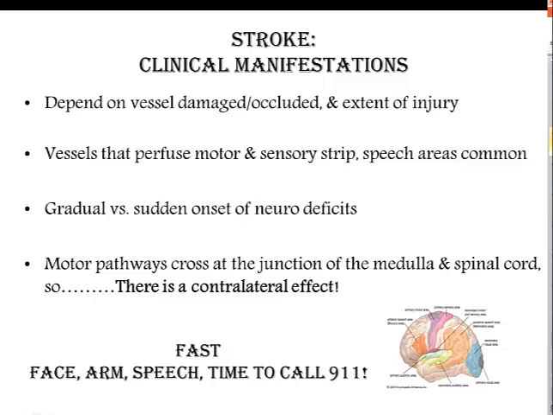Vessels that perfuse motor and sensory strip speech areas are commonly affected. Remember, for most people Broca's area is on the left side. Evaluate whether the onset of neurological deficit is gradual versus sudden. Motor pathways cross at the junction of the medulla and spinal cord, so there is a contralateral effect. The acronym FAST can help us call 911 promptly. So if there's any changes with face, arm, speech, it's time to call.